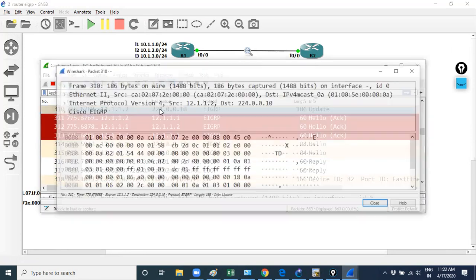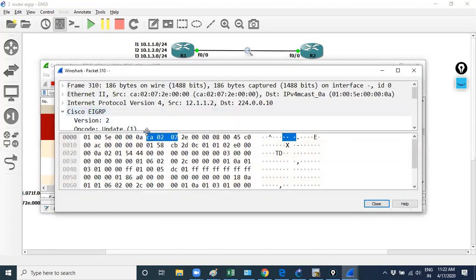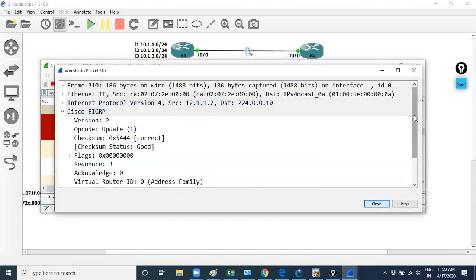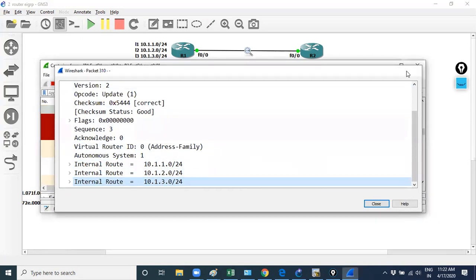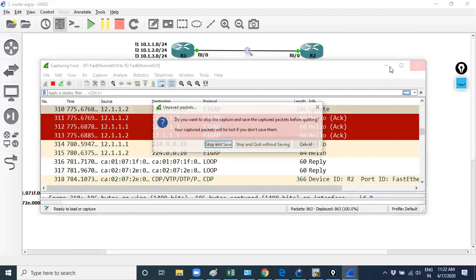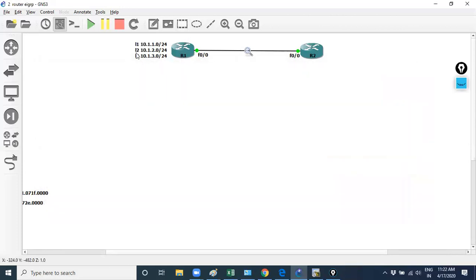There are some update messages. There are some prefixes of 10.1.1.0. You can see the CIDR value is 24. 2.0 with CIDR value 24. 3.0 with CIDR value 24. Now it is clear to you guys how the update message is shared, the null update, and everything in Classic.